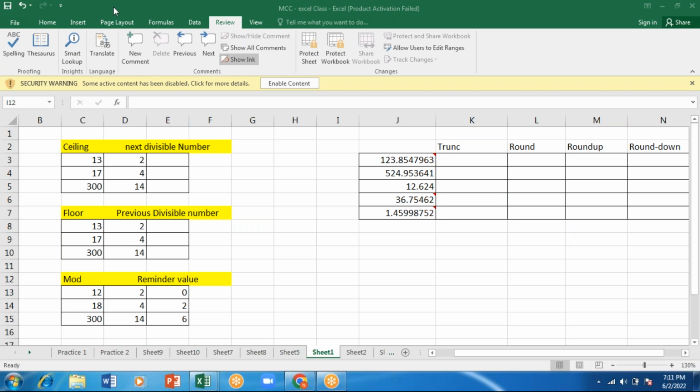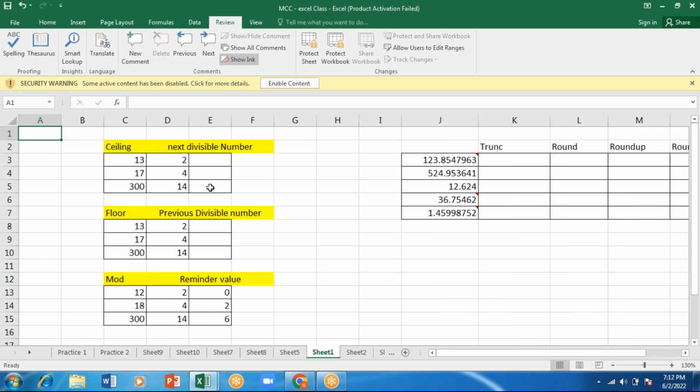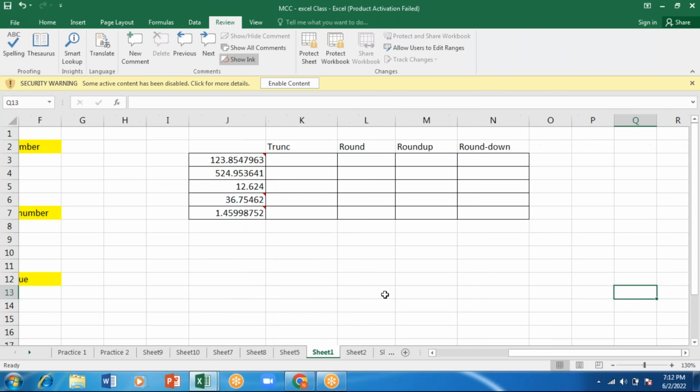You can see here, this will start like A, B, C and so on, and as you keep on moving, it ends at XFD. You can write it down in capitals. So this is from A to XFD, and the number of columns is 16,384.